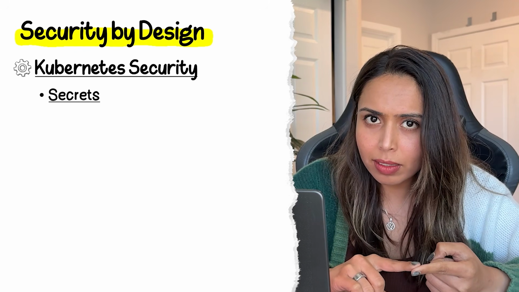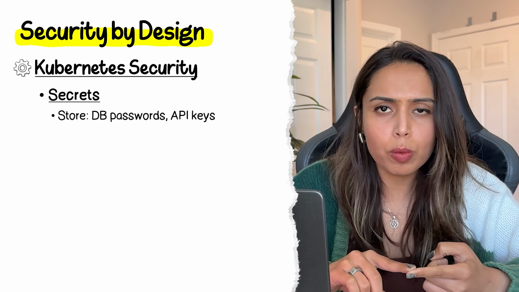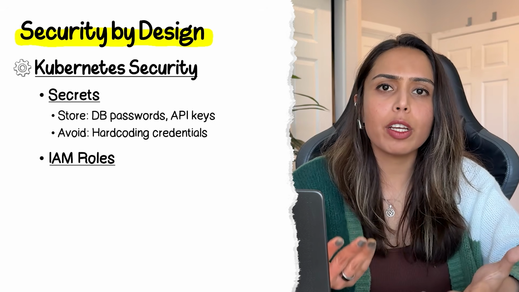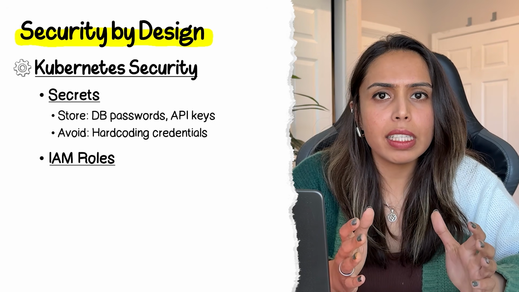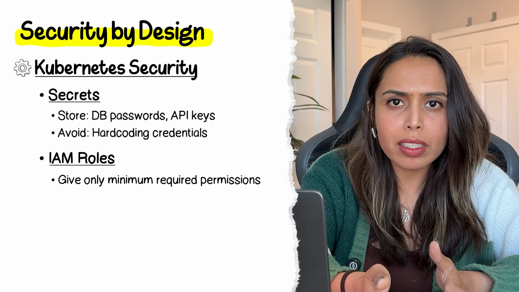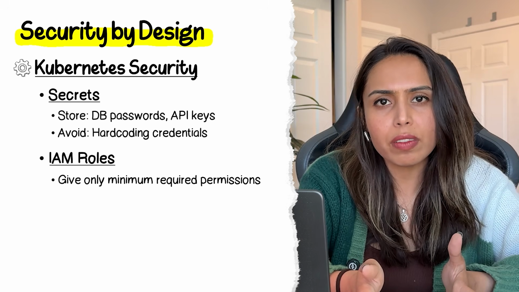Other key things you need to go through are Kubernetes secrets. Configs like database password and API credentials, they all are stored as Kubernetes secrets. So you don't have to hard code anything in your environment variables. In IAM roles, you use the principle of least privilege. Even services need IAM roles. Your Kubernetes cluster cannot pull images from the container registry if it doesn't have permissions to do that. And those permissions are given through roles.